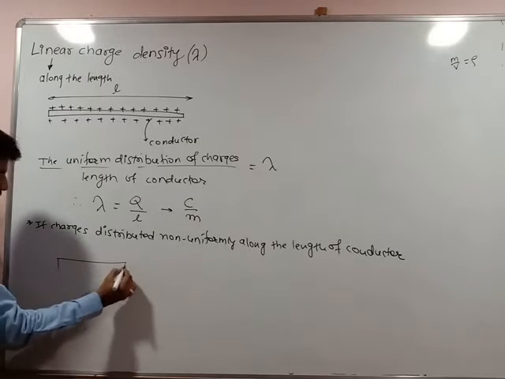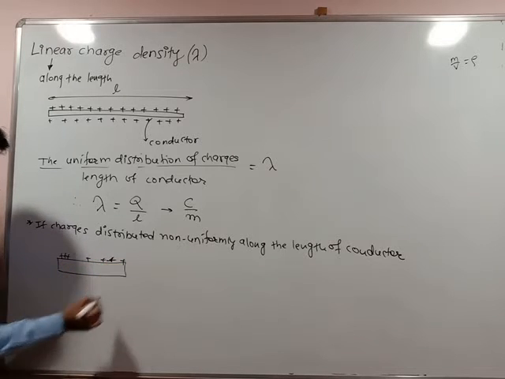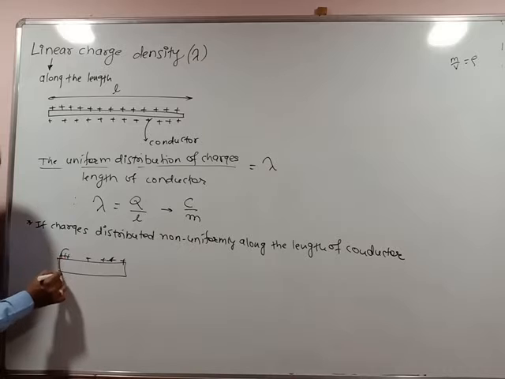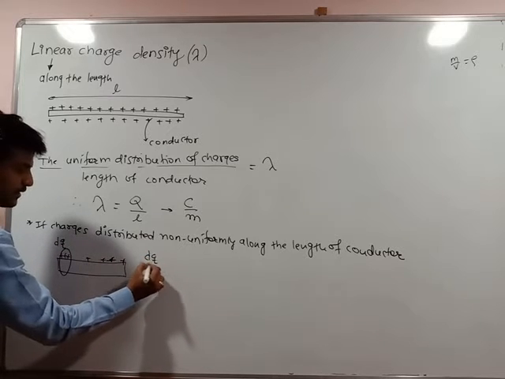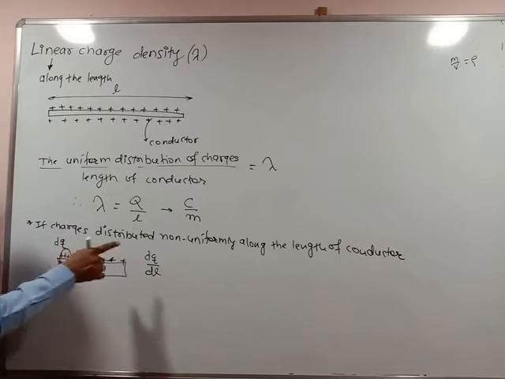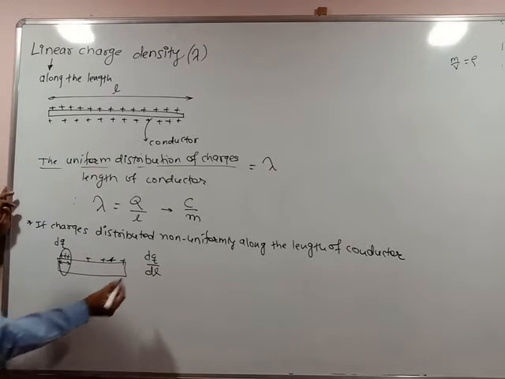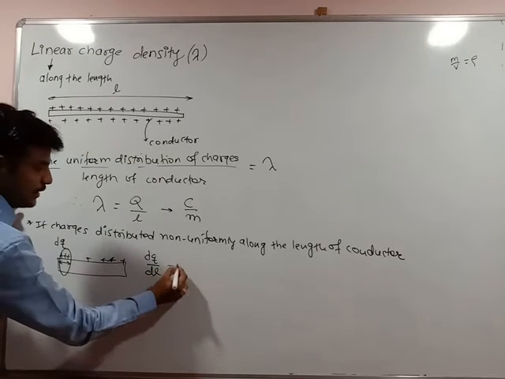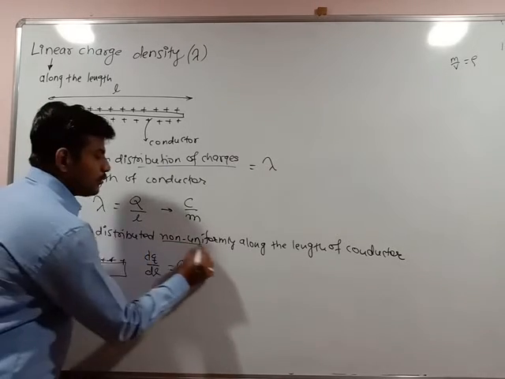Then what happens? If this is the conductor, here are the charges, here is one charge, here are the charges, here is one charge. So number of charges per unit length, itne charges kitne hai? Q. Or a small charge, like I say, it is a dq. Number of charges present per unit this length. I am not taking total length. I am considering a particular length on which charges are distributed. So number of charges dq per unit length, it is said to be again linear charge density when charges are non-uniformly distributed.